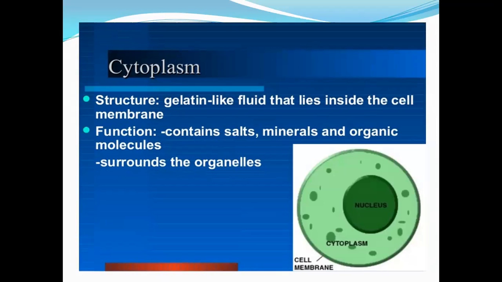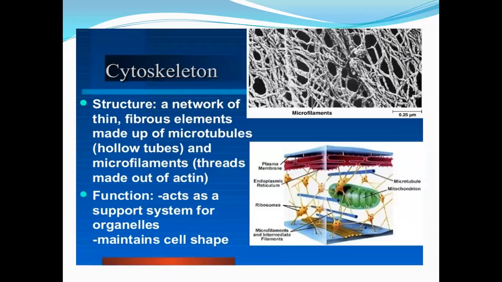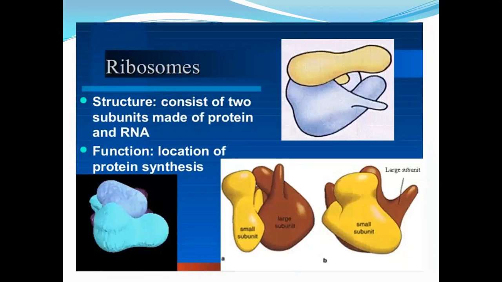Cytoplasm. Structure: gelatin-like fluid that lies inside the cell membrane. Function: contains salts, minerals, and organic molecules. Surrounds the organelles. Nucleus, cytoplasm, cell membrane. Okay, next, cytoskeleton. Structure: a network of thin fibrous elements made up of microtubules and microfilaments. Functions: act as a support system for organelles, maintain cell shape.